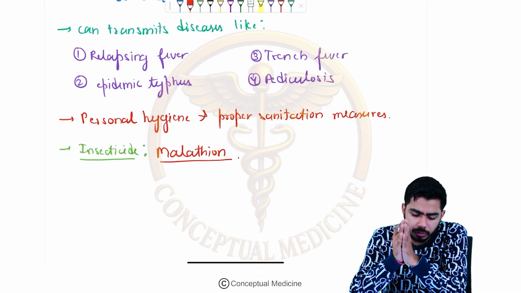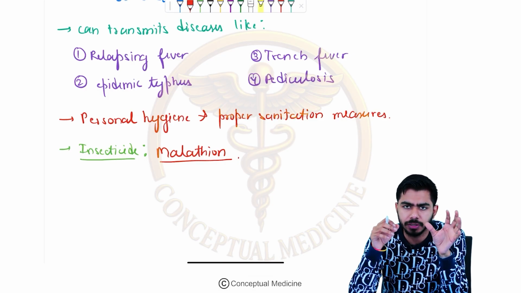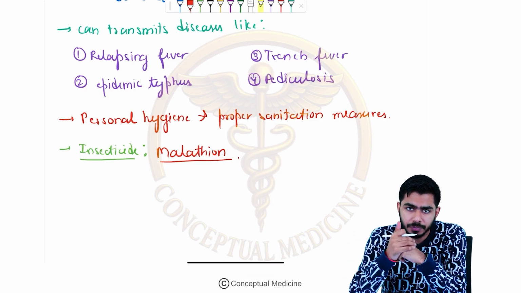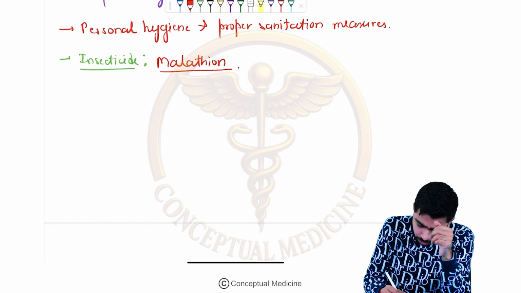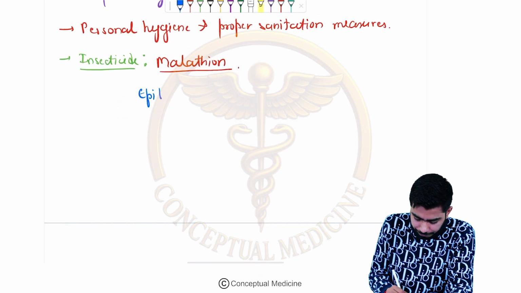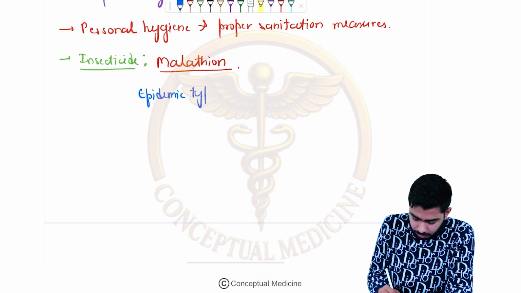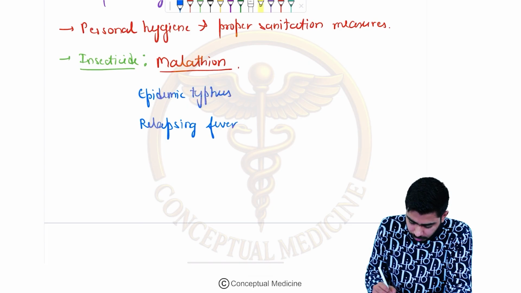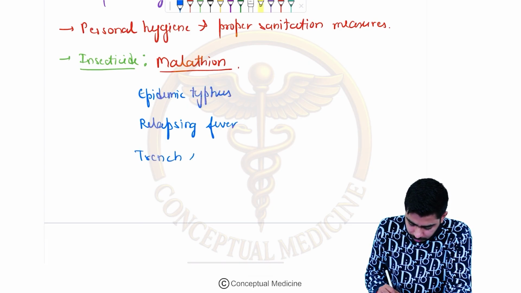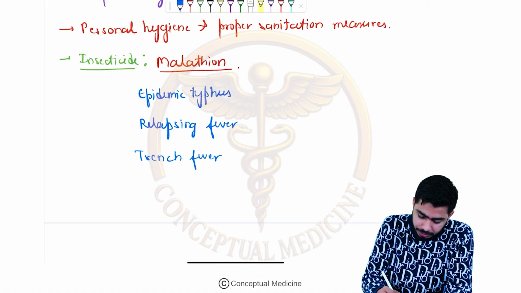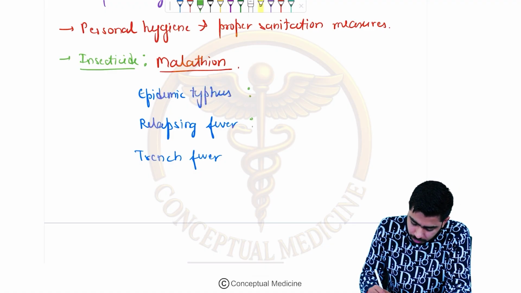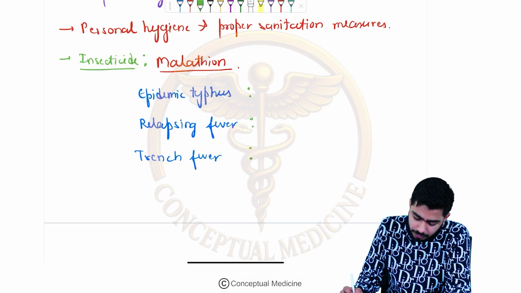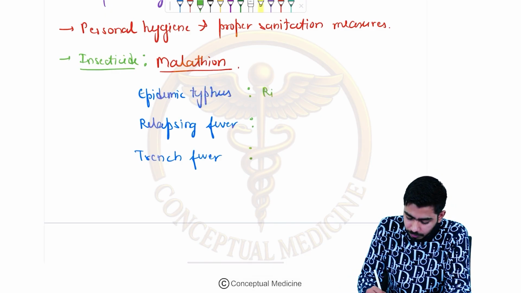One more thing I would like to mention: if you talk about the epidemic typhus, it is caused by Rickettsia prowazekii, guys. Let me write it over here: epidemic typhus, and we have talked about the relapsing fever also, and the trench fever. I told you that they transmit these diseases. At the same time, the epidemic typhus is caused by Rickettsia prowazekii.